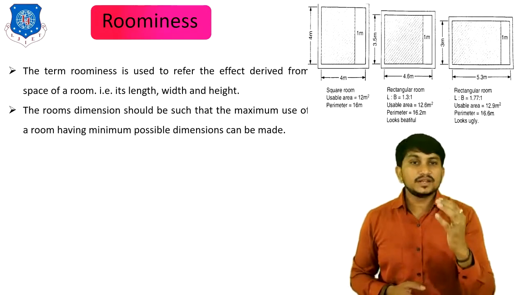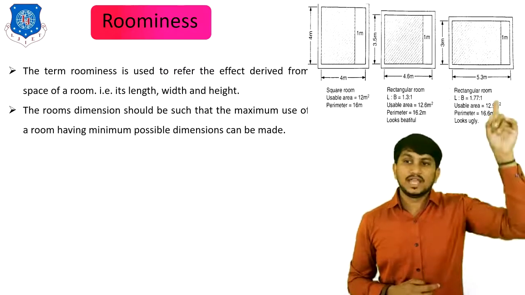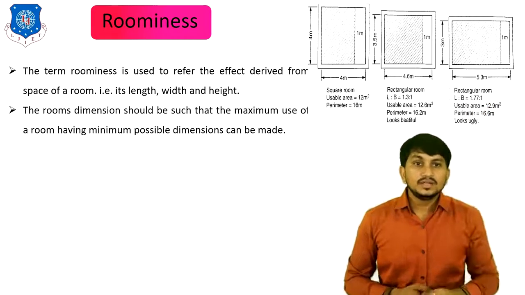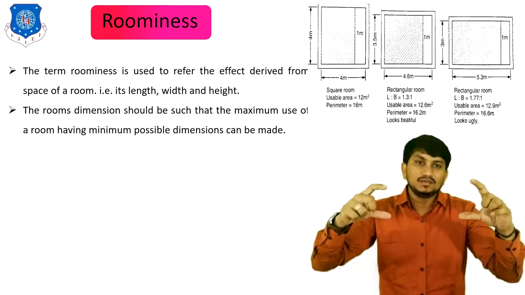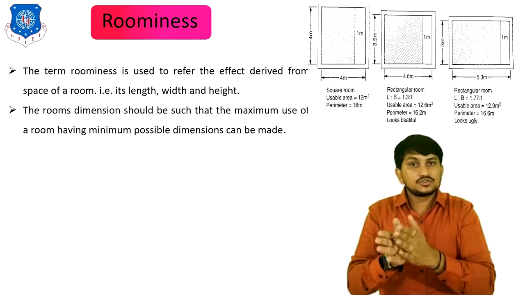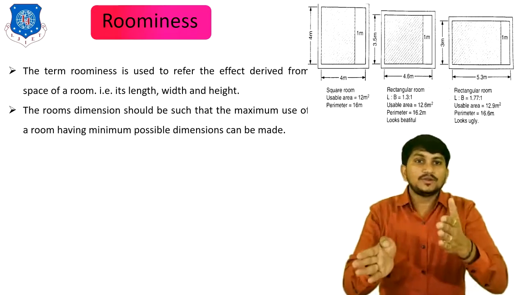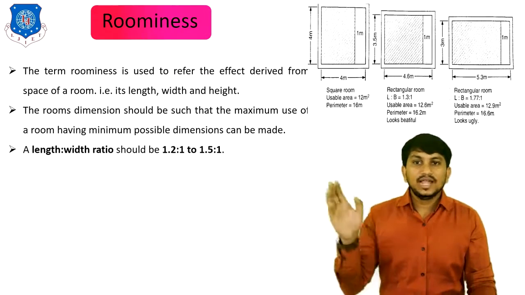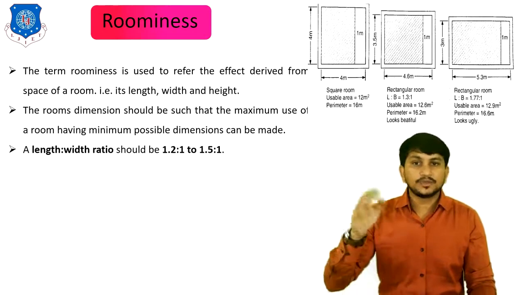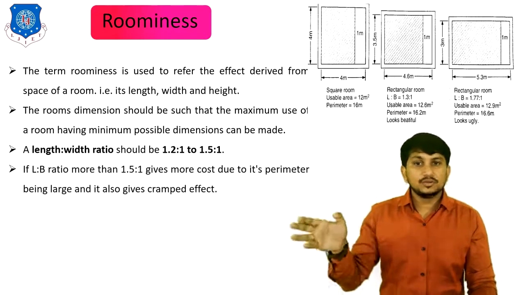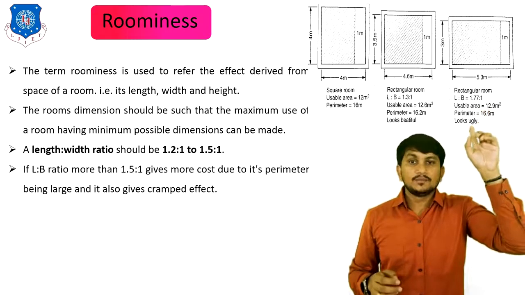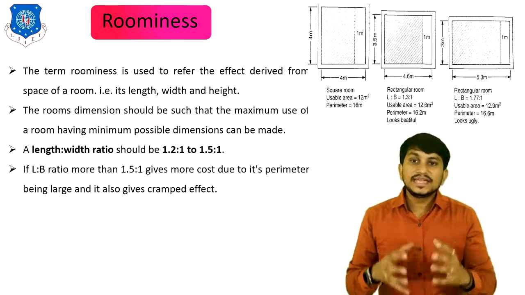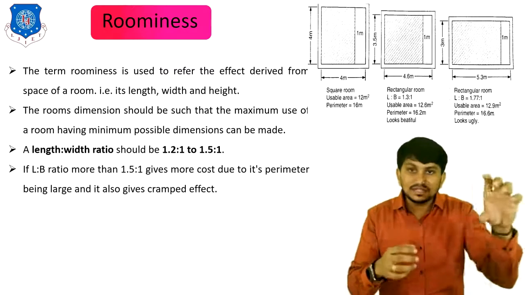If the L by B ratio is more than 1.5, like 1.77, it is also a rectangular room, but here the look of the room is ugly. So the L by B ratio should be between 1.2 and 1.5 for proper planning of the room. A length to width ratio should be 1.2 to 1.5. If the L by B ratio is more than 1.5, it gives more cost due to its large perimeter, and it also gives a cramped effect, or one type of tunnel effect.